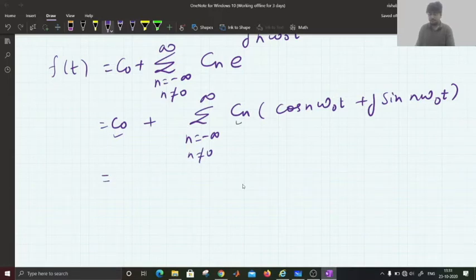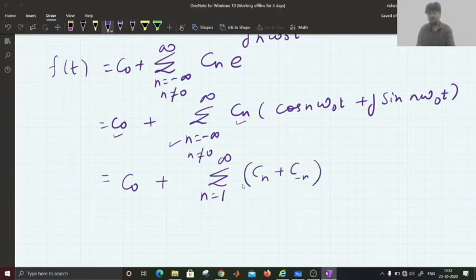Now if you observe Cn here, n has both negative as well as positive values. So we can also represent this particular summation as n equals 1 to infinity, taking both negative and the positive values of n side by side.